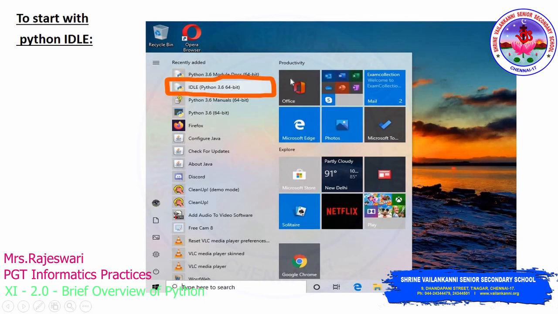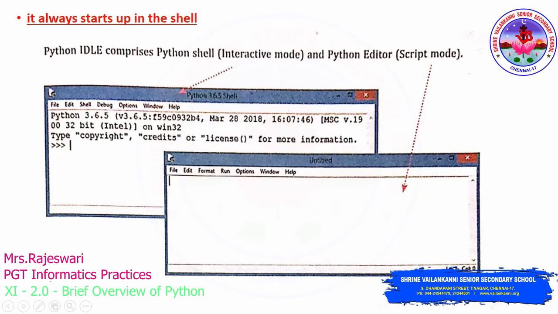For the latest software you download, you have to choose IDLE Python, and if you click on this button, immediately your Python window will open like this. Once you click on this, your Python window will always start up in the shell. Shell, I have already told you, is the interactive window, or you can call it the command line window, right? So it always starts up in this shell.